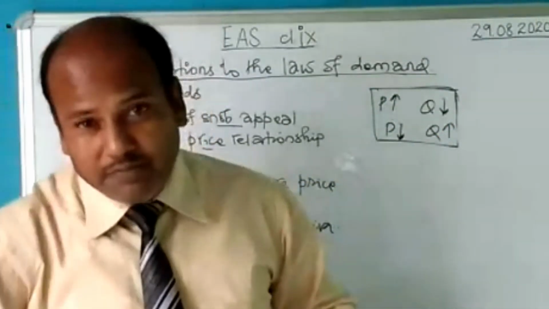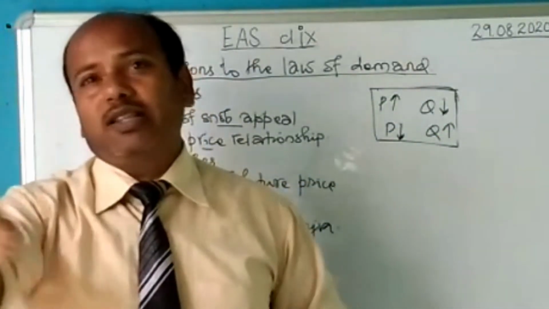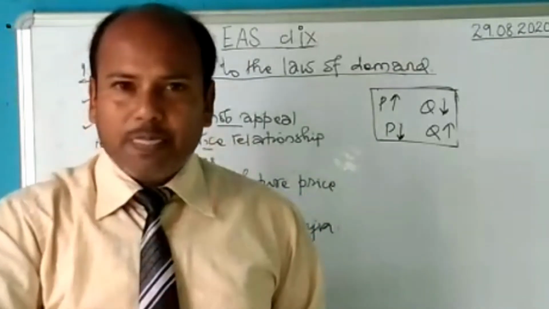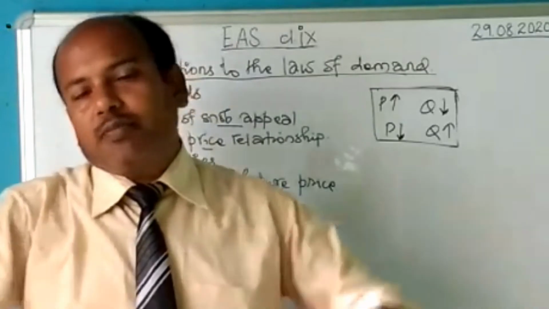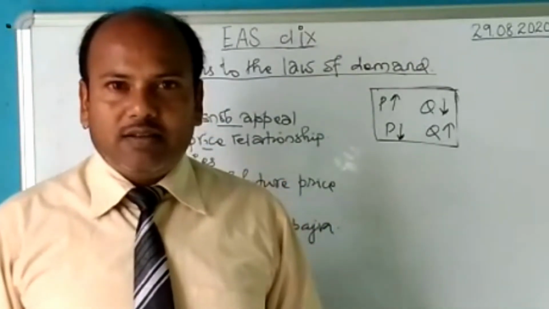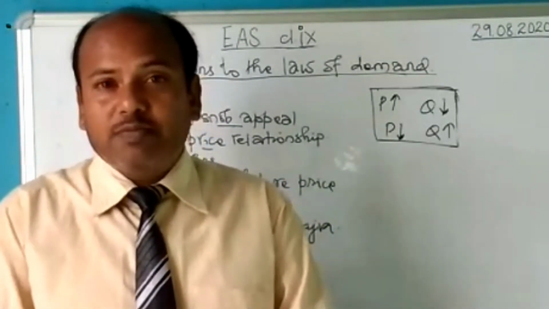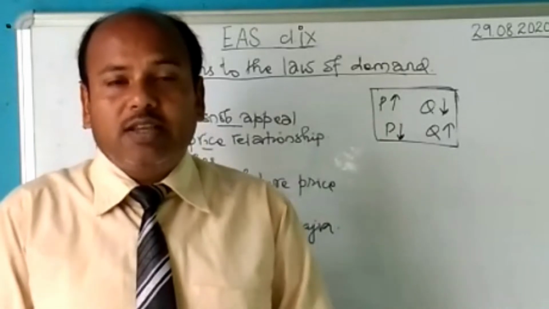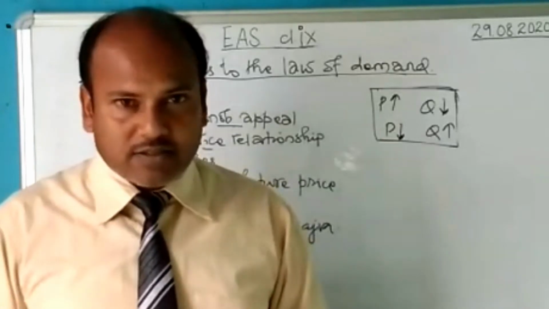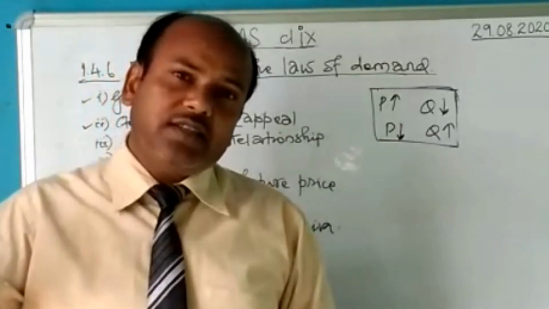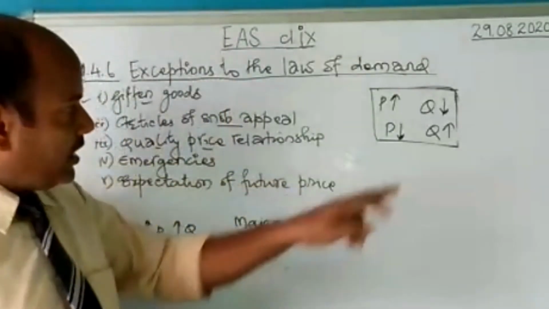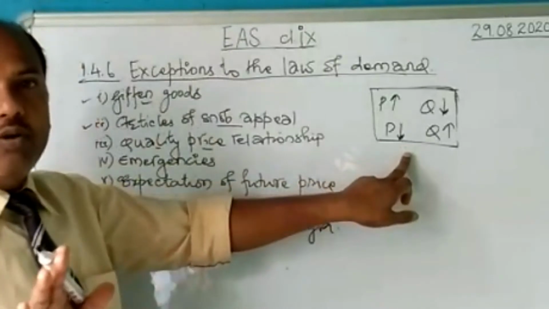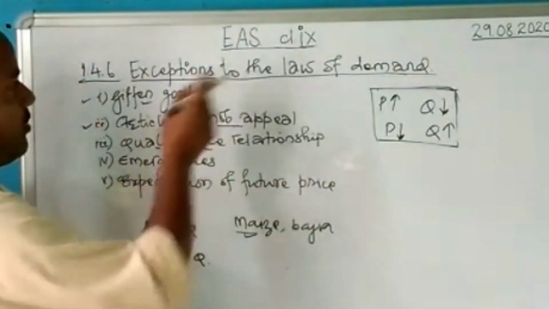Similarly, when the price falls for gold and diamond, those people who have been buying will stop buying. It is because every Tom, Dick and Harry can buy. Then if the rich people also start buying them, they will not be considered higher in status. So that means when the price increases, people buy more, and when the price falls, people buy less. Is it following the law of demand? No. So this is an exception to the law of demand.